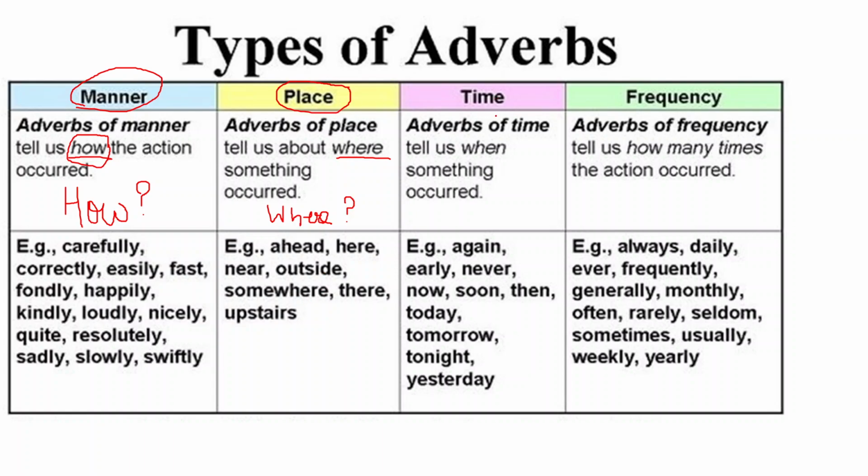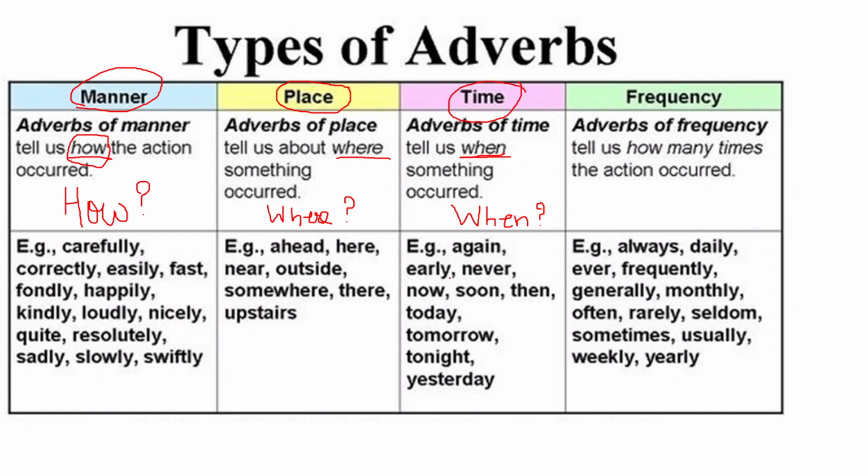Now adverb of time tells us that when something occurred. So adverb of time will always tell you, it will start with the question when. It will give you the answer when it happened, right? Remember, if the sentence gives the answer to when, you ask the question when and it gives the answer when it happened, it means it's adverb of time.